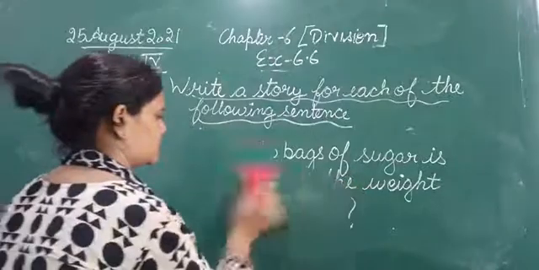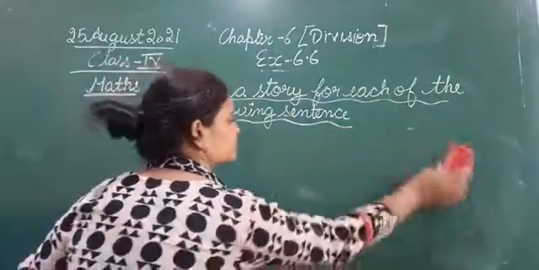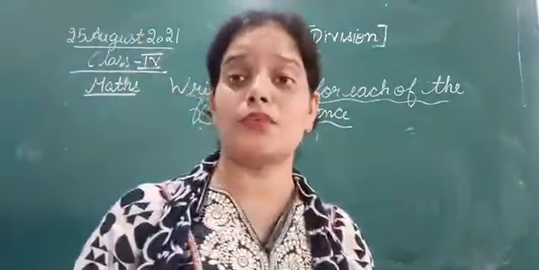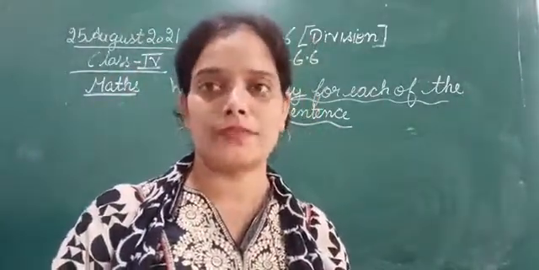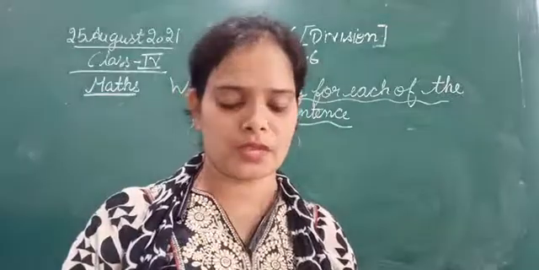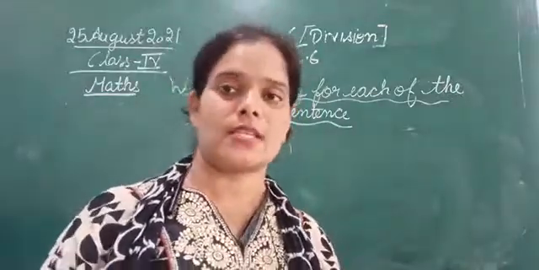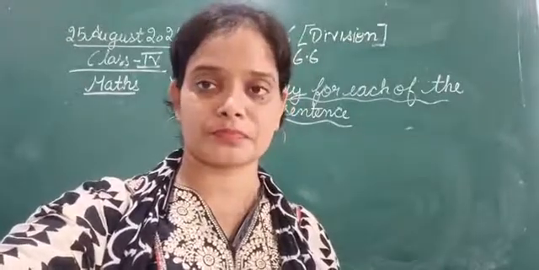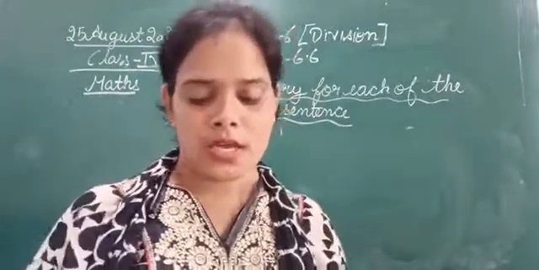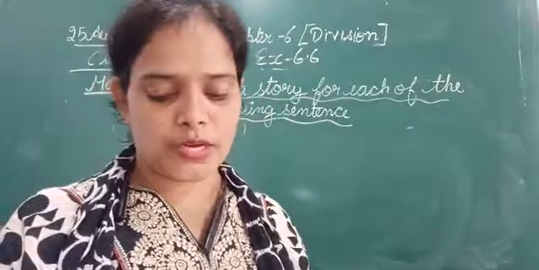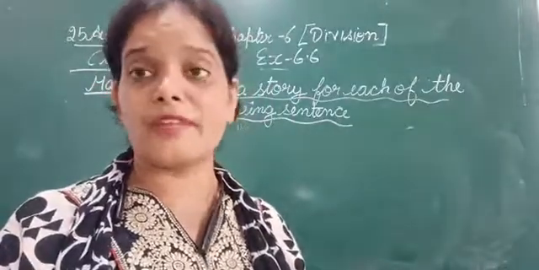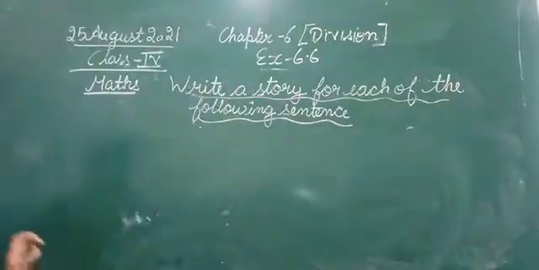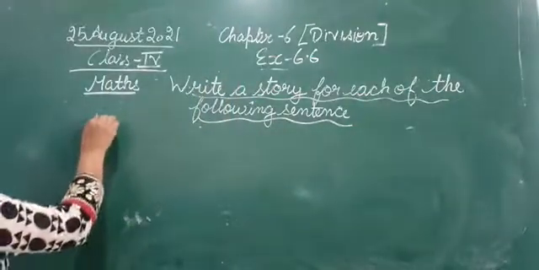Okay, in question number 17 again we have to write a story. We have to frame a story from the given number sentence. The number sentence is 5425 divided by 175.